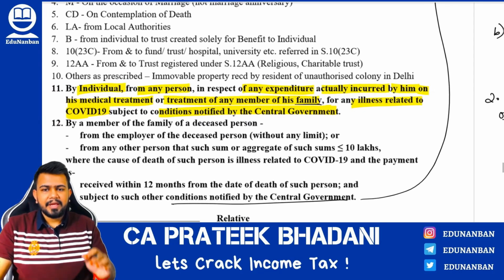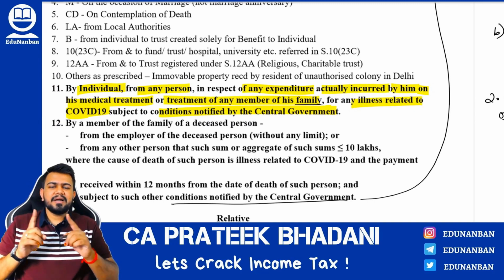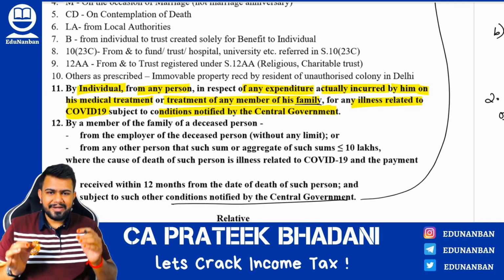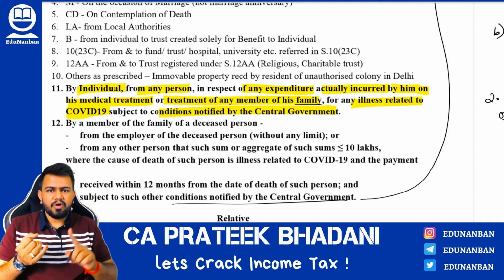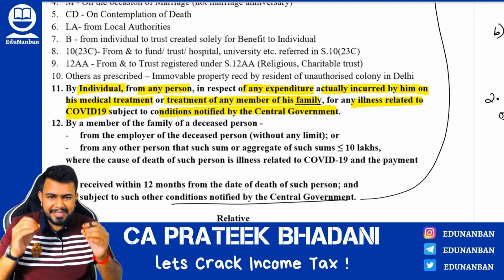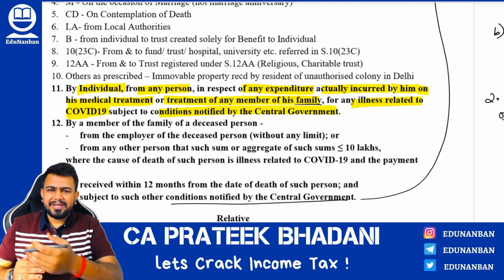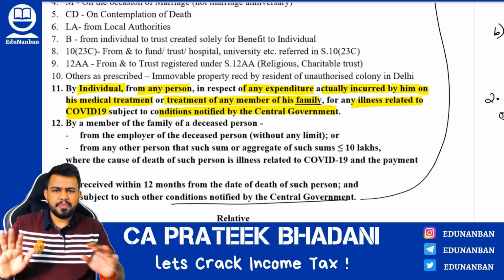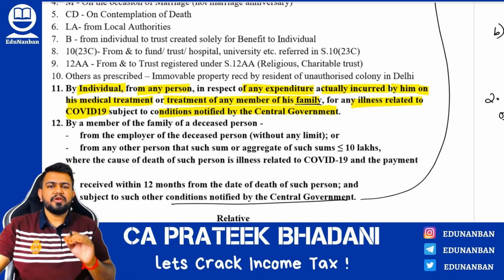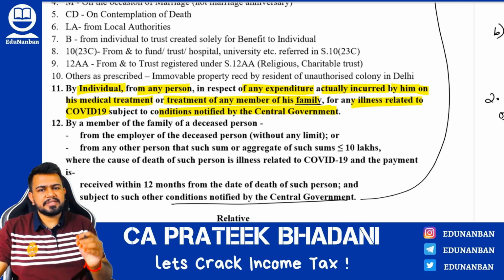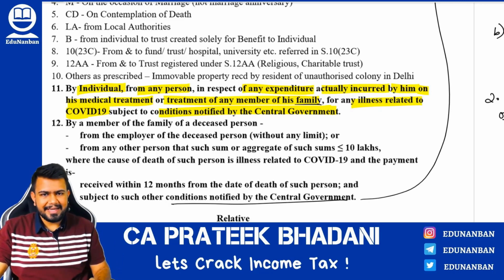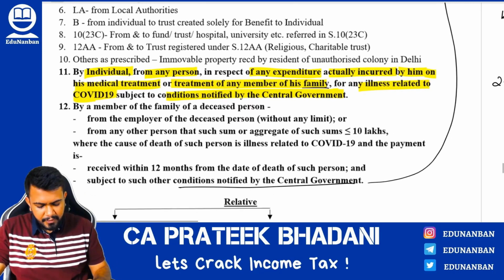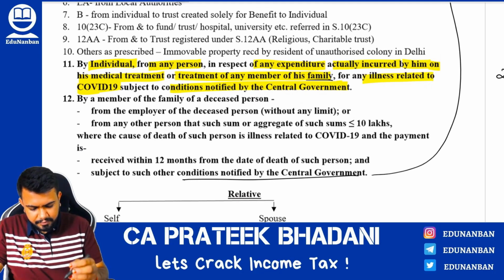So what are they telling? If an individual has incurred any expenditure for COVID-19 treatment for himself or for a family member, and for this expenditure this individual is receiving any amount from any person, then that entire amount will not be subject to tax under 56(2)(x). Hence it will not be taxable. You get my point?